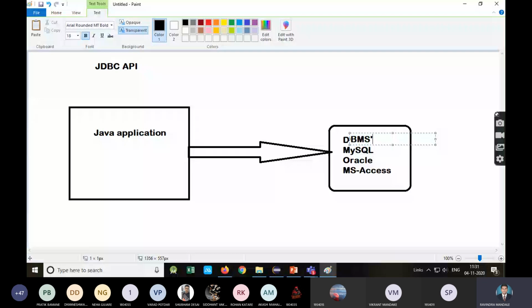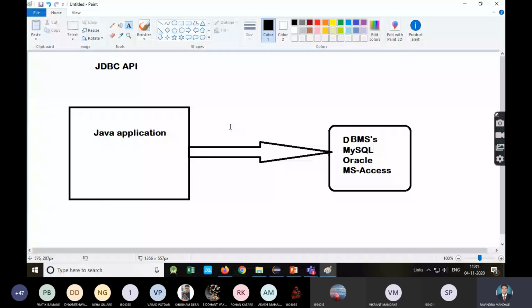Now if I select MySQL as my DBMS, then there will be a separate driver. Now to connect this Java application with a DBMS, the first thing you require is some API. So which API are we going to use? JDBC. Why are we going to use JDBC?